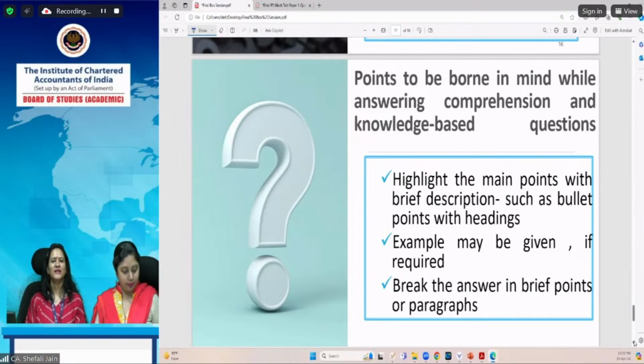One thing I would like to add: during examination, if you are confused whether CGST or IGST, you can avoid all sort of confusion. You can write as per GST law. Yes, that is also suggested, that you can write GST law, that would also suffice. Only thing is the provision should be very correct and accurate.